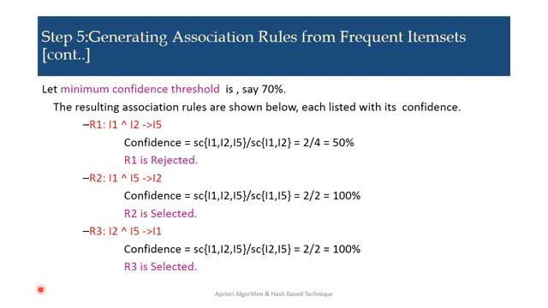R2 is selected. Then R3, I2, I5 implies I1. Here the support count of I1, I2, I5 is 2 and the support count of I2, I5 is 2. So 2 by 2 is 100%. The minimum requirement is 70%, and it is more than that. So R3 is selected.